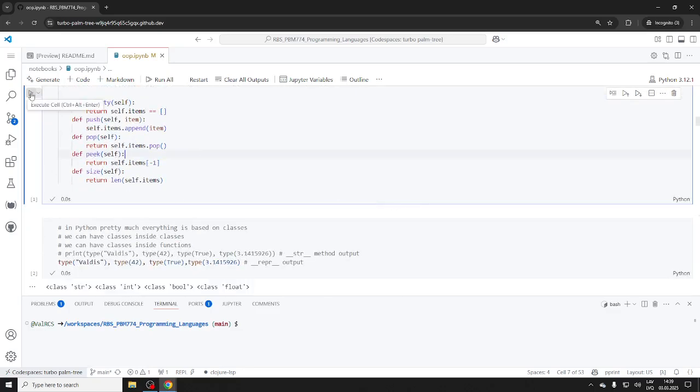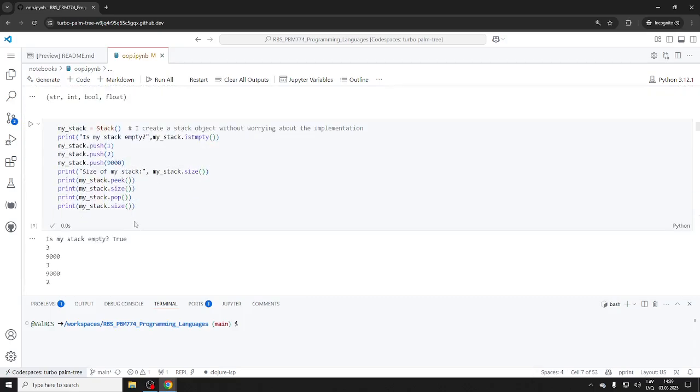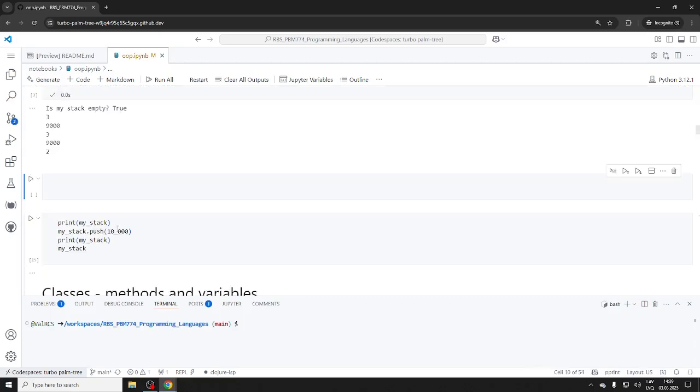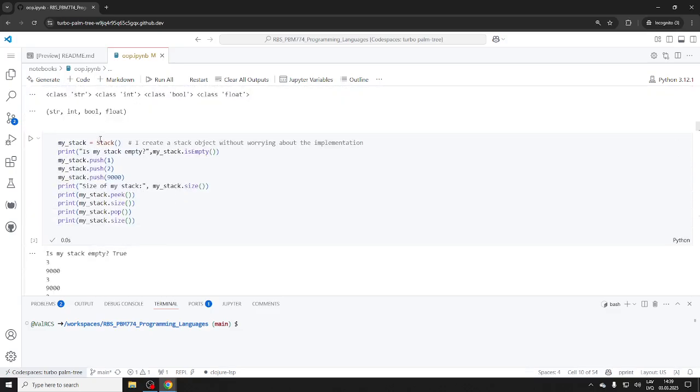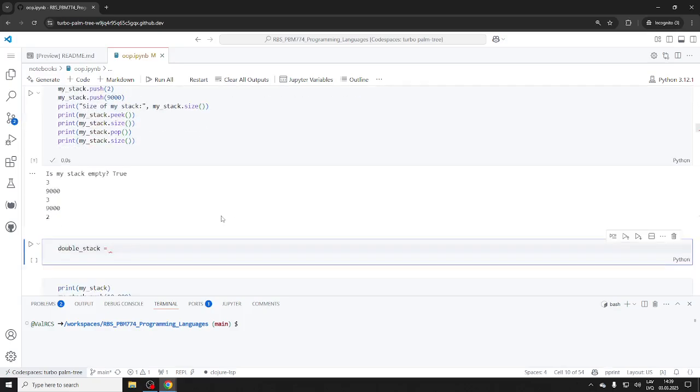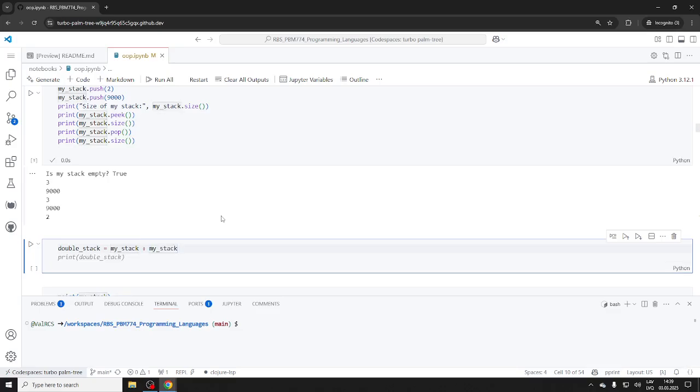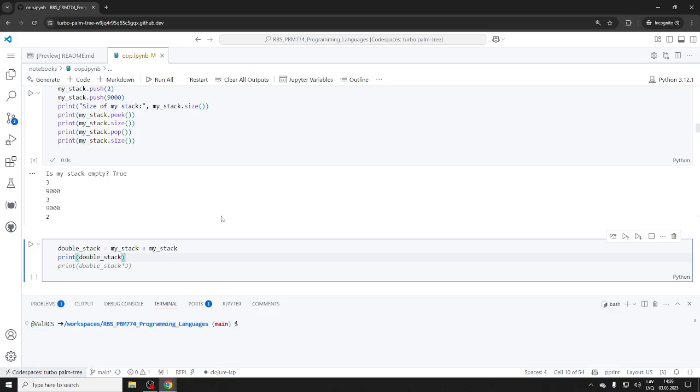Let's do it again. Now let's make a big stack, a double stack. It's going to be my stack plus my stack. Of course, print double stack. Can we print actual things?